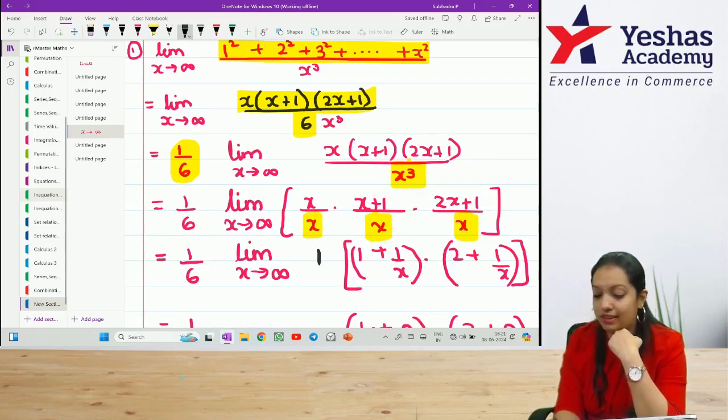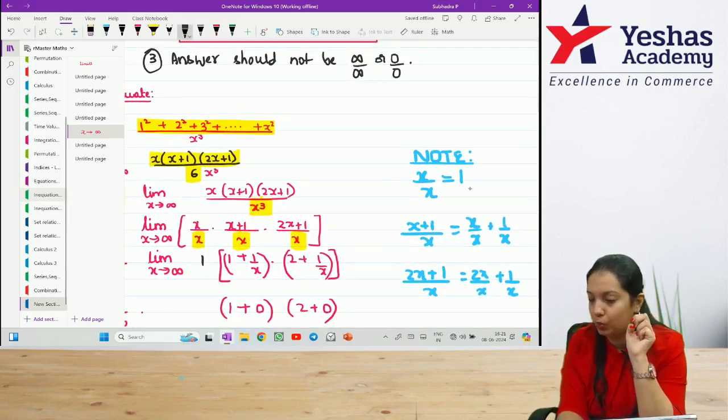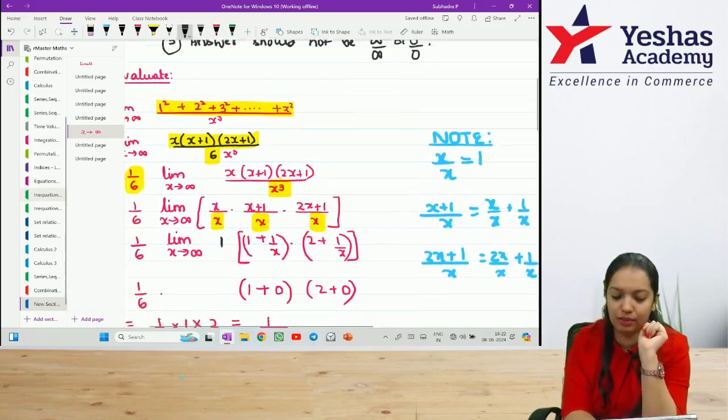Understood? Next, 2x plus 1 divided by x. What is 2x by x? x cancels, I am left with 2, plus 1 divided by x. It's a very complicated step. All you have to do is see on the right hand side: x plus 1 by x, I have written x by x is 1, and 1 by x as it is. Next, 2x by x, the x gets cancelled, 2 is left out, and 1 by x as it is. If you have understood this step, the next step is easy.